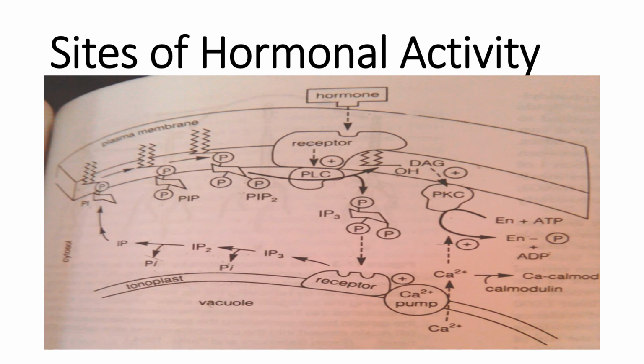So this is a simple basic mechanism of a hormone signal transduction pathway. What you need is the receptor in the plasma membrane, the receptor in the vacuole, and then the enzymes associated with the lipid plasma membrane, PLC, PKC, and ATP. Obviously, ATP is required for activation of different enzymes. Depending upon what sort of site it is and what sort of functionality it has to carry out, these enzymes are activated in that manner. So this is the simple way the hormones conduct the signal transduction pathway.